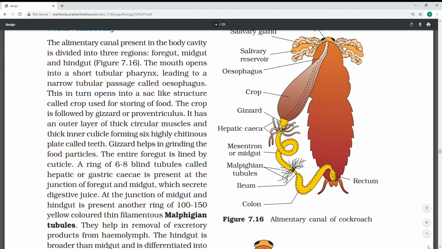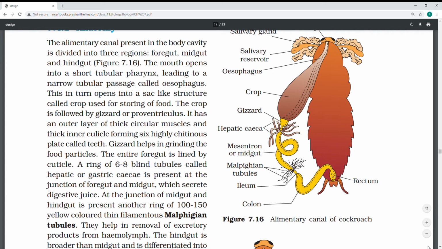We'll think that that is an egg, but that is a crop. Gizzard is yellow in color. The speciality is Malpighian tubules. Okay, the food enters and the food mixing is the same as in earthworm and ourselves; cockroach is omnivorous. So mouth, pharynx, esophagus are present. The food enters through the mouth.